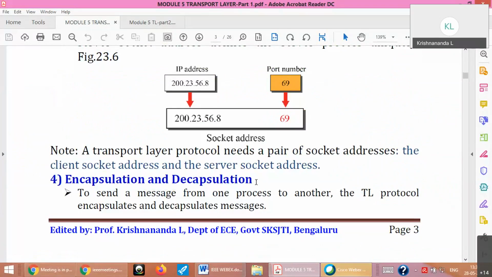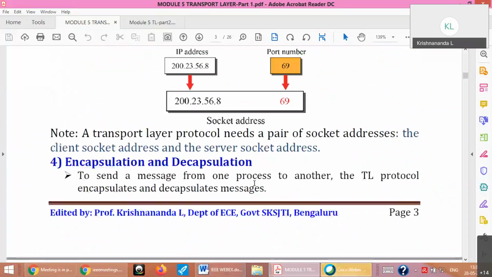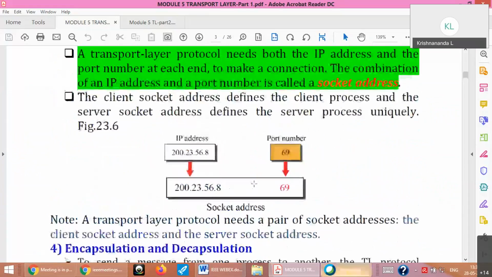There will be some delay between your network and mine. Yeah, now it's able. Page number 3 has a table.